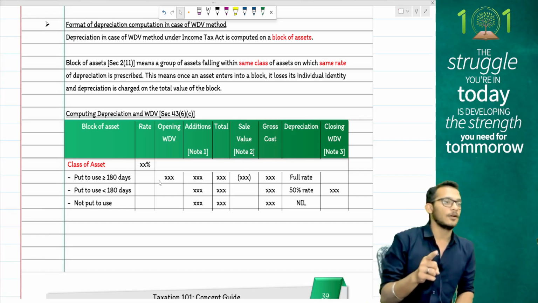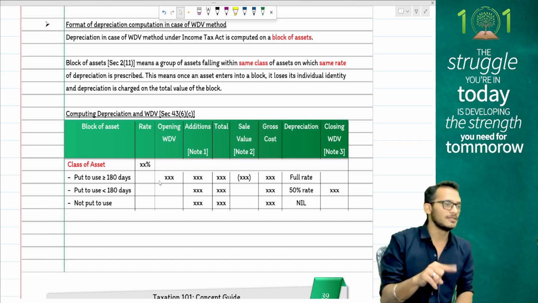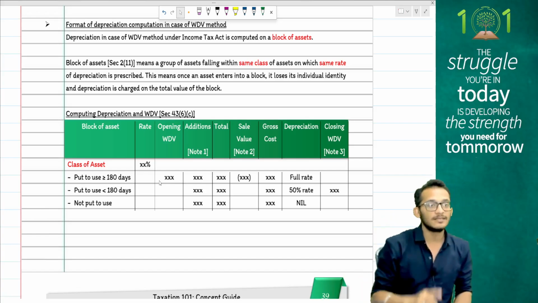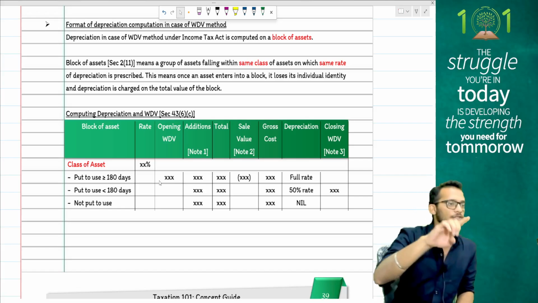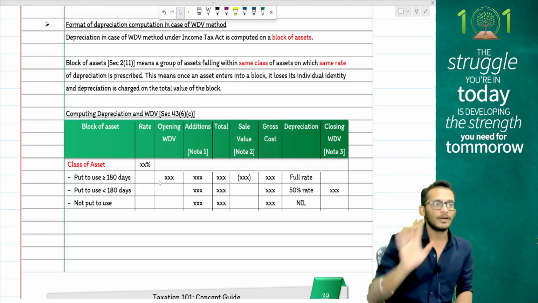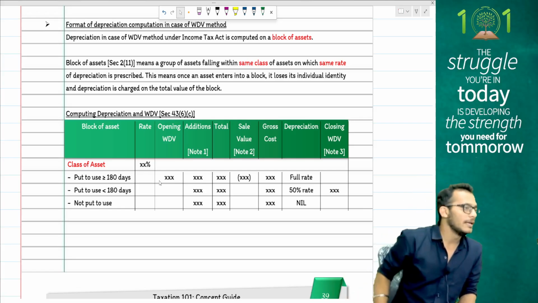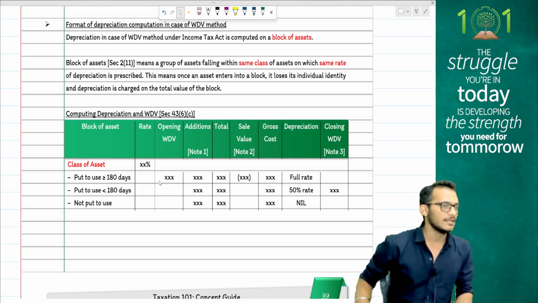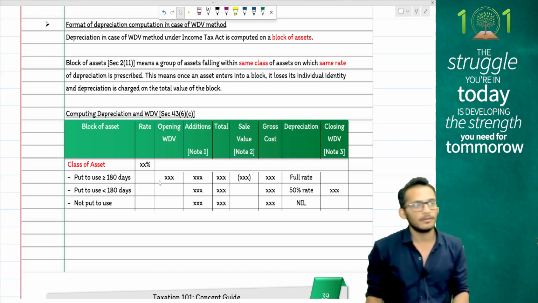If there is an asset which is partly used for business and partly used for personal purposes, you will claim depreciation only to the extent of business, and that is the same amount which you will reduce from your block as well. Do not reduce the whole depreciation, reduce only the business depreciation from the block.